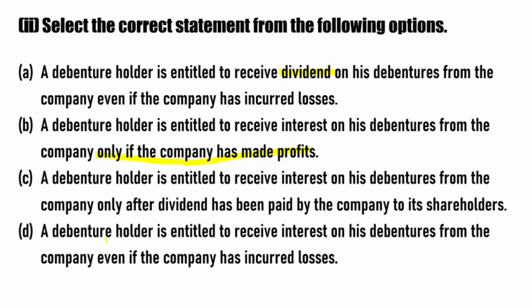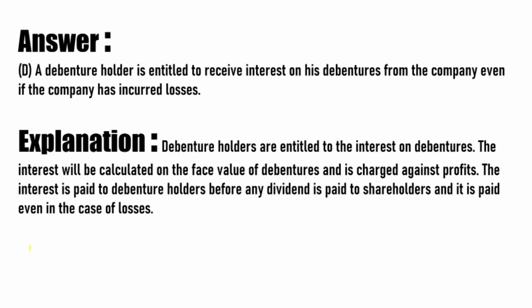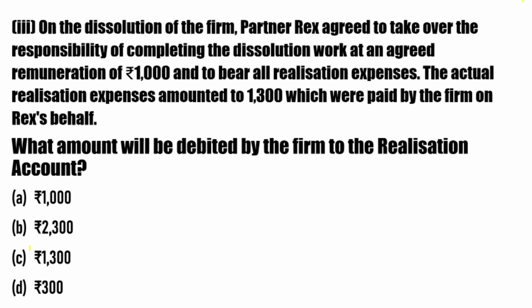Then the last statement is: a debenture holder is entitled to receive interest on his debentures from the company even if the company has incurred loss. So this statement is right. Why is this statement right? Because debenture holders are getting interest, and they will get the interest even if the company has incurred loss. So this statement is correct. I have written the explanation of this question. Now move on to question number three, that is from the dissolution of a firm.